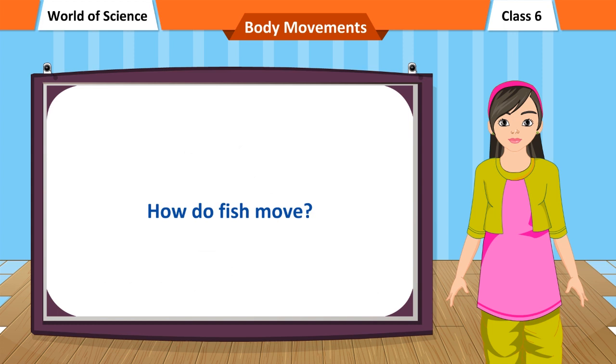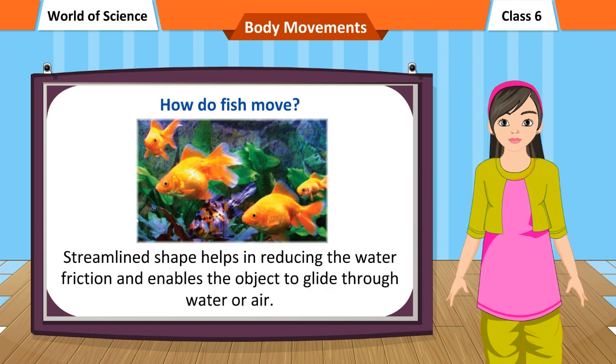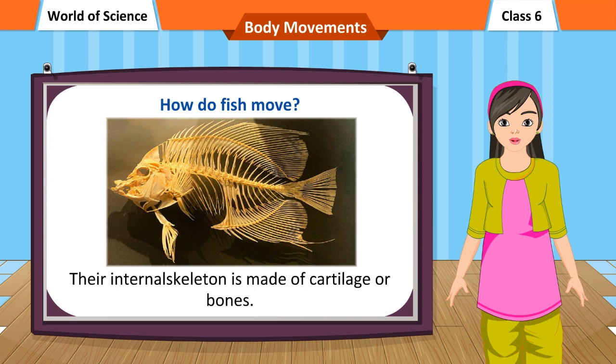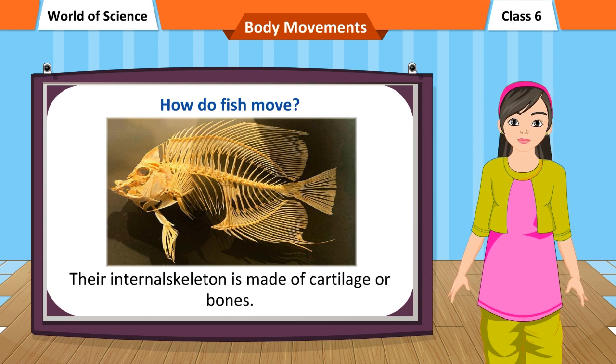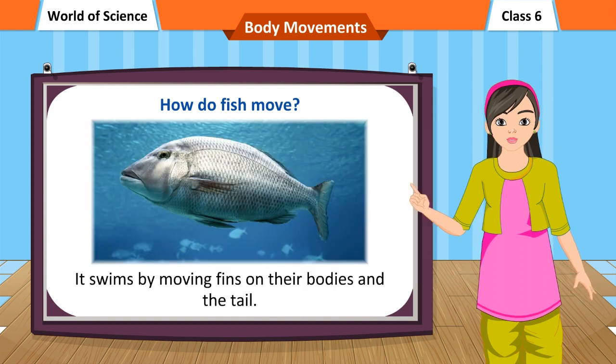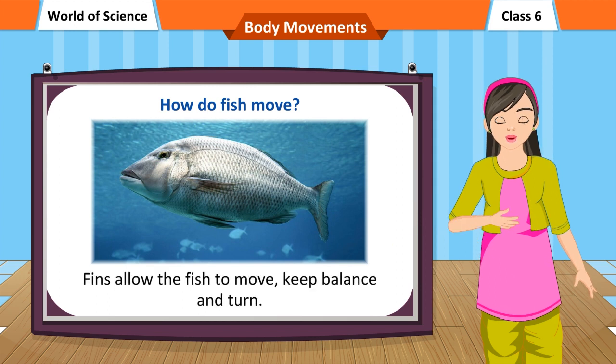How do fish move? A fish's body is streamlined and is divided into head, trunk and tail. Streamlined shape helps in reducing the water friction and enables the object to glide through water or air. Their internal skeleton is made of cartilage or bones. They have gills for breathing and fins for swimming. It swims by moving fins on their bodies and the tail. Fins allow the fish to move, keep balance, and turn.